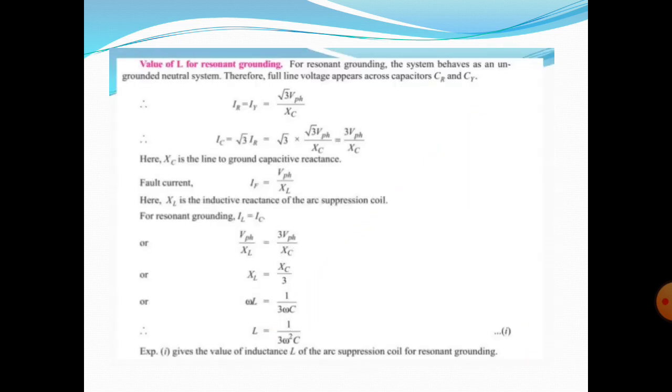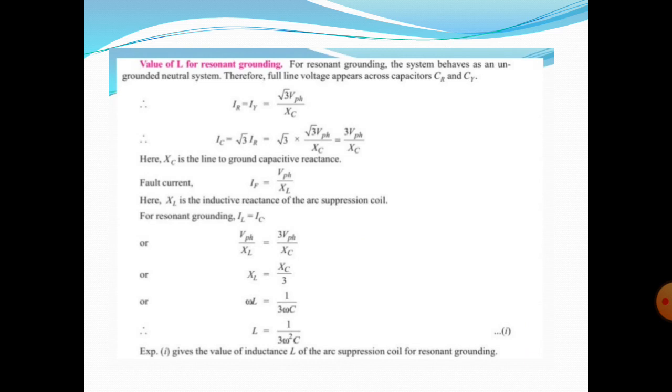And next one is we have to find the value of inductance by using the resonant grounding method. In the healthy system, that means the healthy phases, IR and IY, that means R phase current is equal to Y phase current is equal to √3 into V phase divided by XC. XC is nothing but capacitive reactance. So IC is equal to √3 into IR. We substitute the value of IR in the IC equation. Finally, we get IC is equal to 3 into V phase divided by XC. XC is nothing but line to ground capacitive reactance.